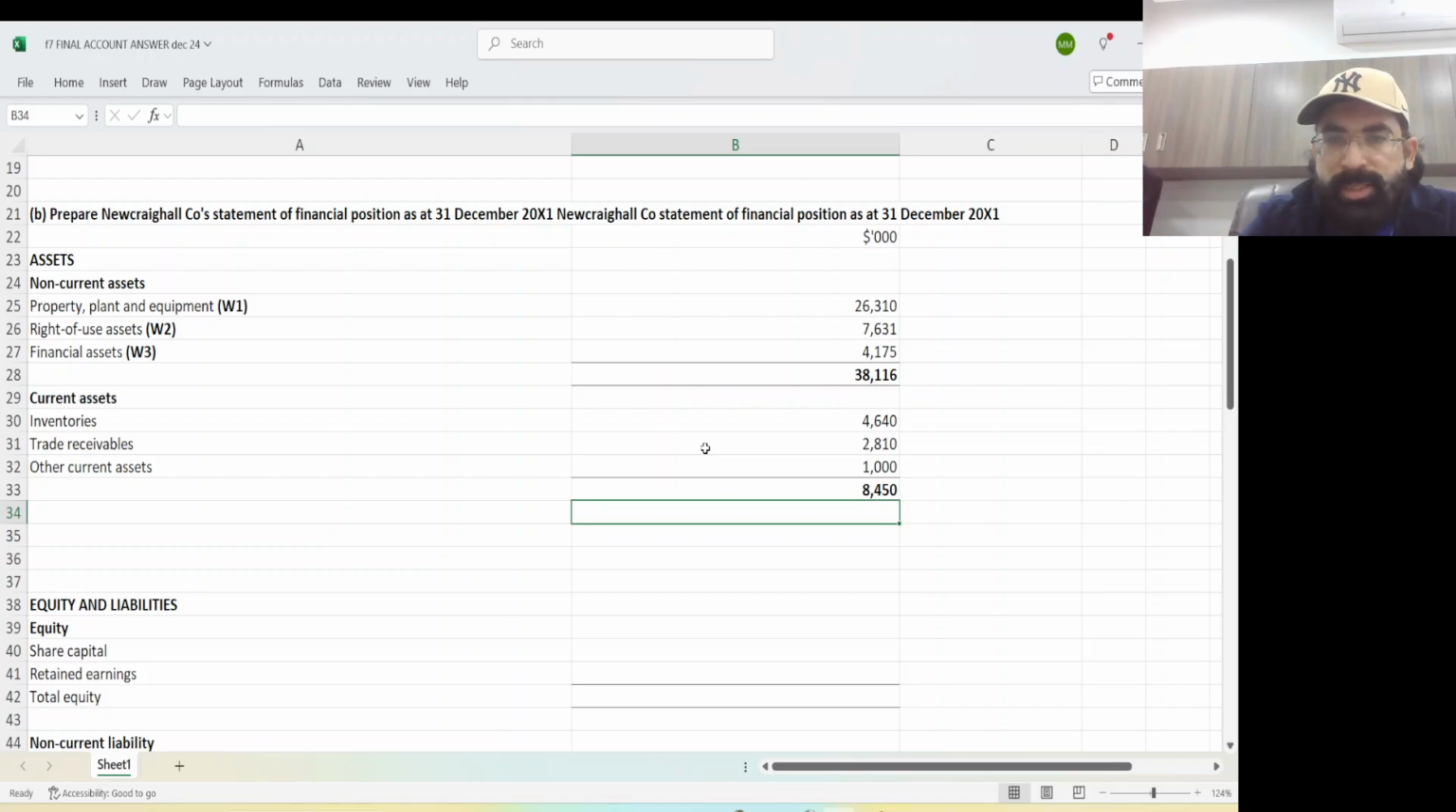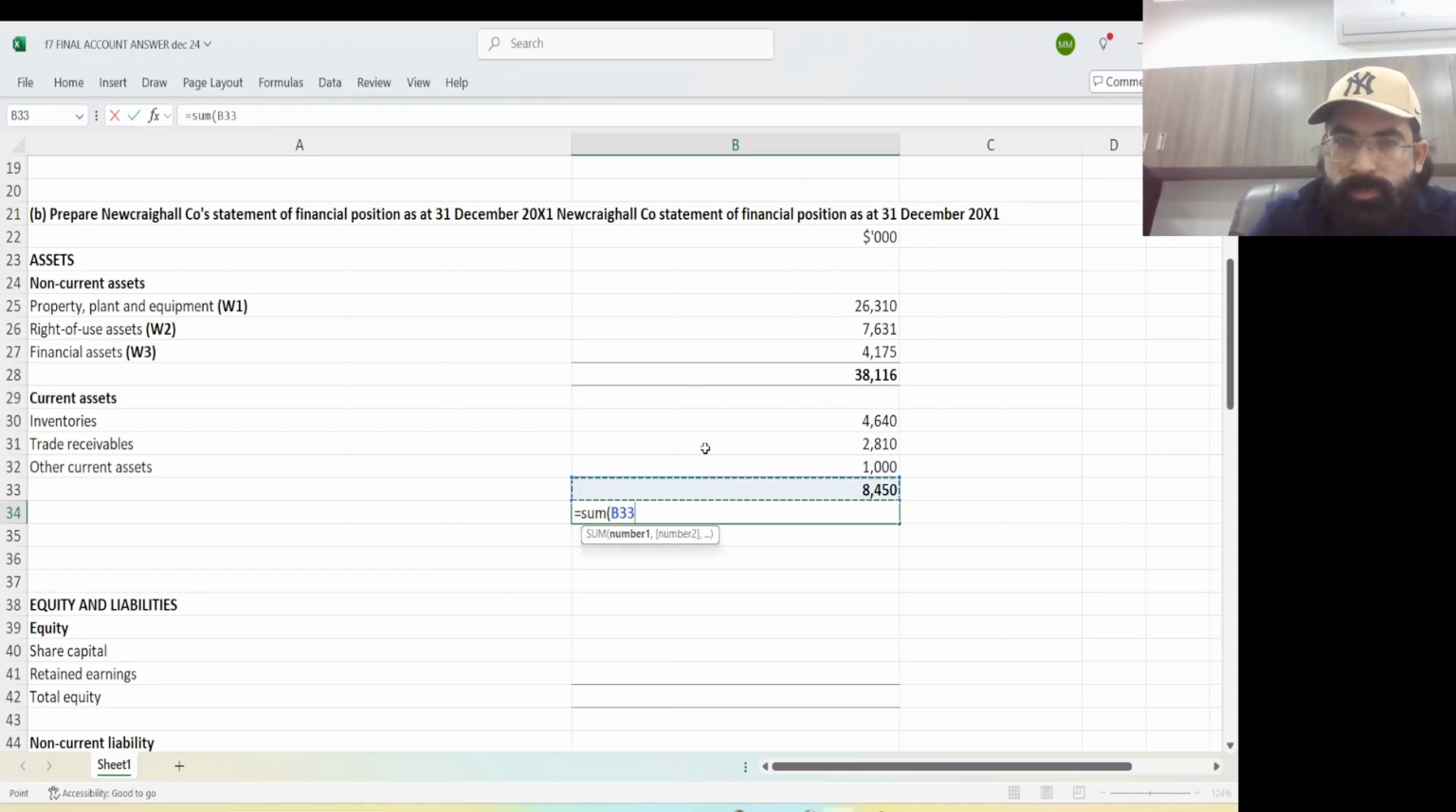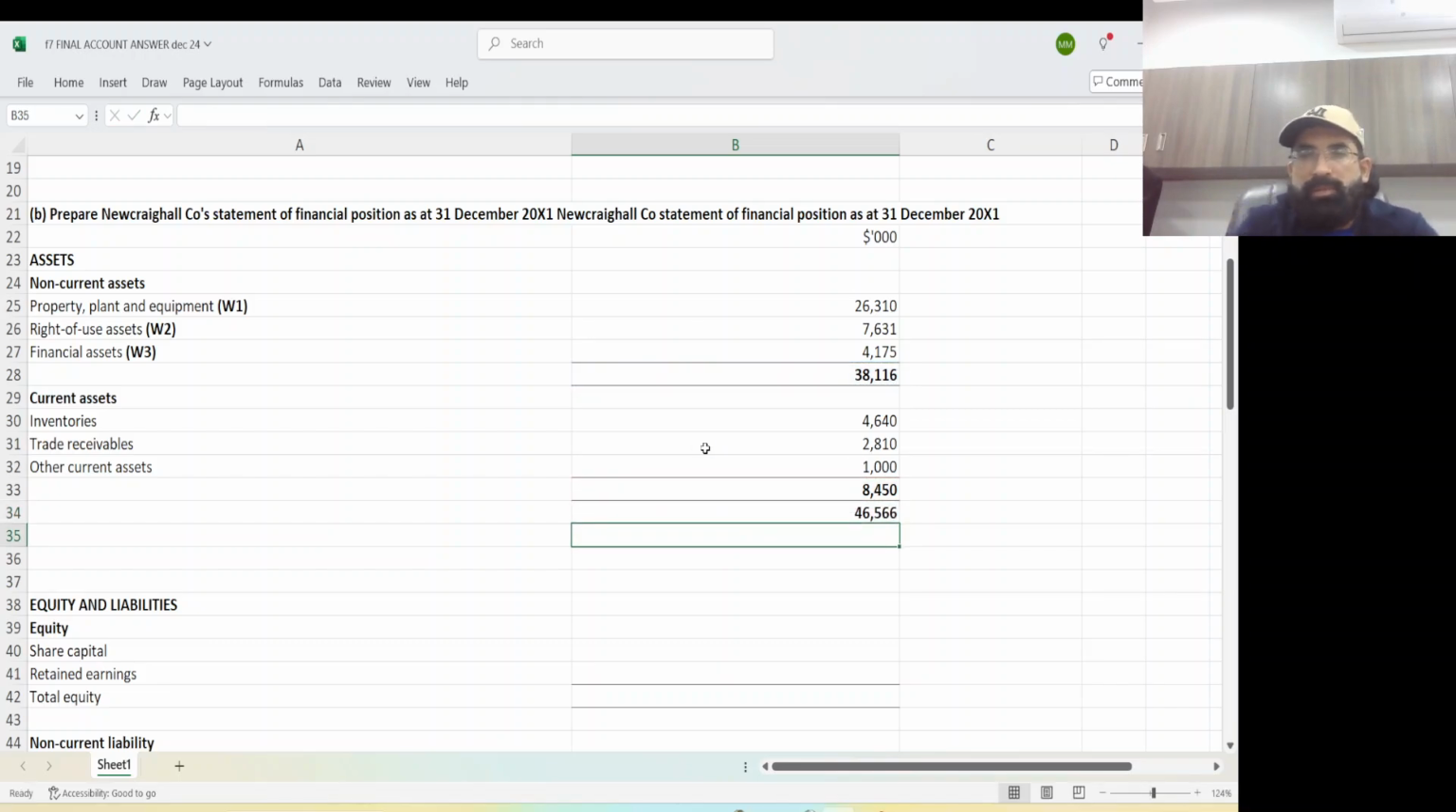Now what about the total assets? Total assets means the sum of these two. So 46566 is your total assets. Okay.